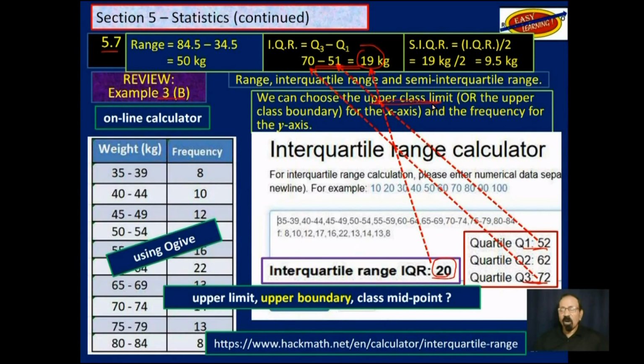As a matter of fact, the online calculator used the class midpoint. I used upper class limit. The online calculator used class midpoint. And now in objective 5.9, we are told to use the class boundary. Not that it would make much of a difference, but we will use a class boundary.